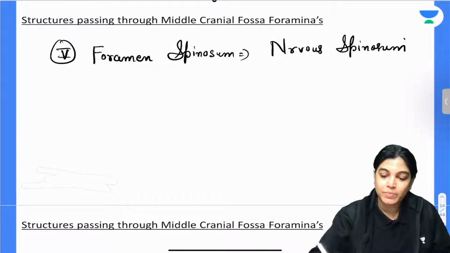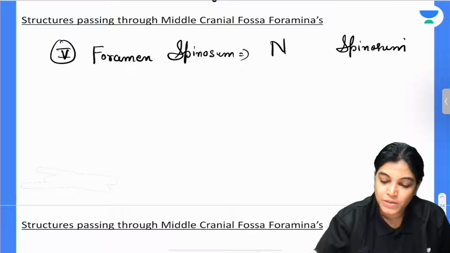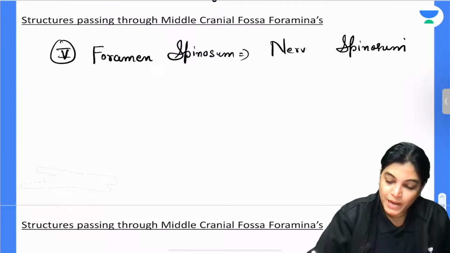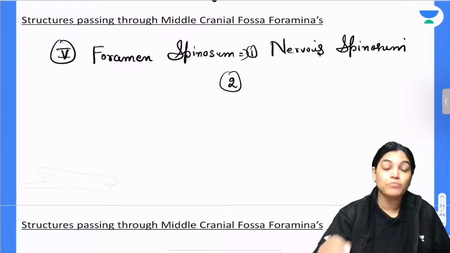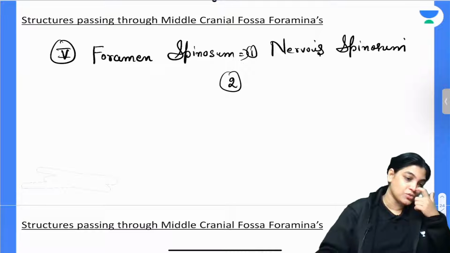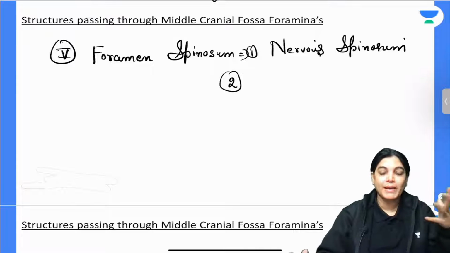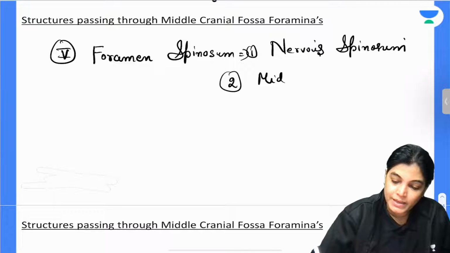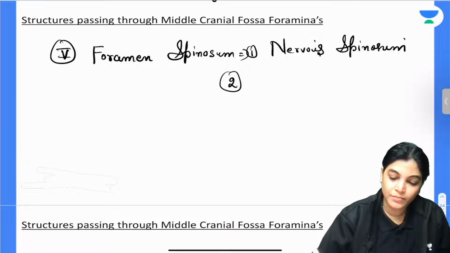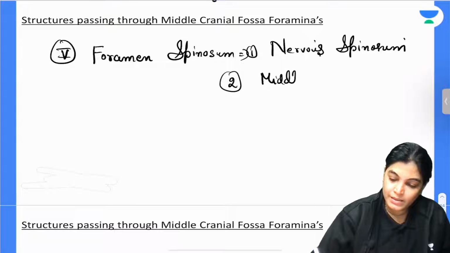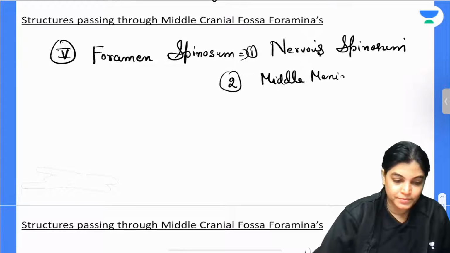The word nervus spinosus means the meningeal branch of the mandibular nerve. This is one structure, and the other most important structure passing through the foramen spinosum is the middle meningeal artery.